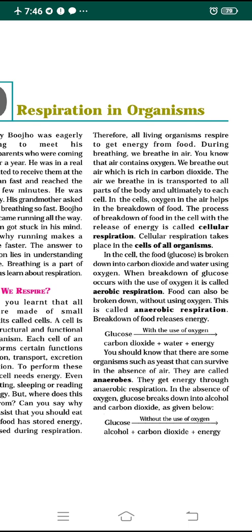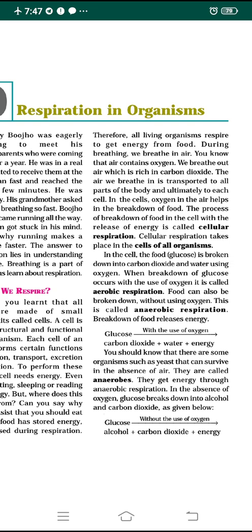So this stored energy is released during the process of respiration. Therefore all living organisms get the energy from the food which they consume. So what happens during breathing? During breathing we breathe in air, and that air contains oxygen. We breathe out air which is rich in carbon dioxide. When we breathe in, the air going inside contains oxygen. When we breathe out, the air going out is rich in carbon dioxide.